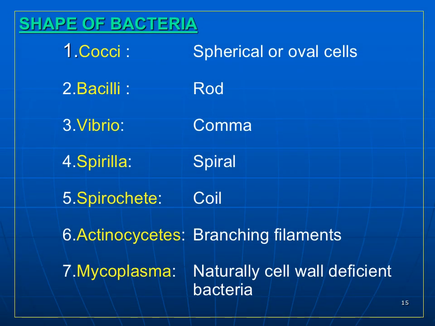Now come to the shape of bacteria. The cocci are spherical or oval in shape, bacilli are rod shaped, vibrios are comma shaped, spirilla are spiral shaped, spirochetes are coil shaped, and actinomycetes are branched filaments. Mycoplasma are naturally cell wall deficient bacteria.